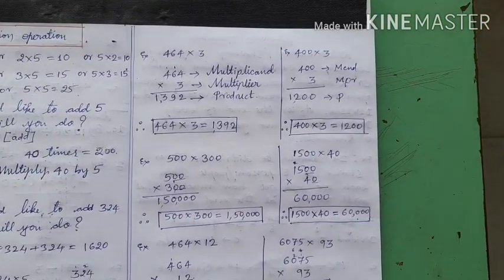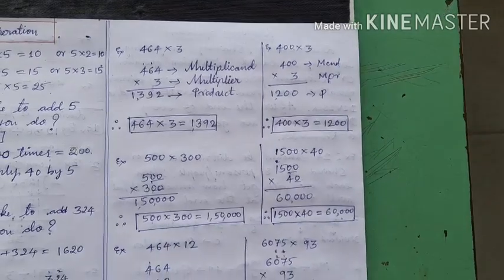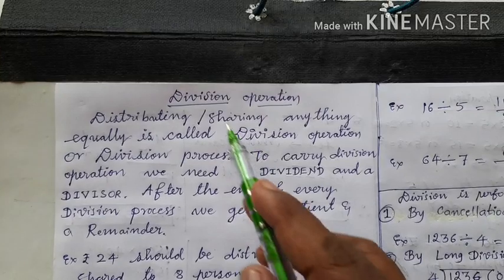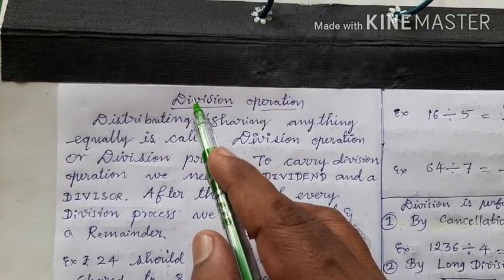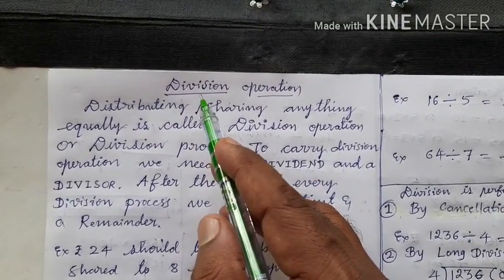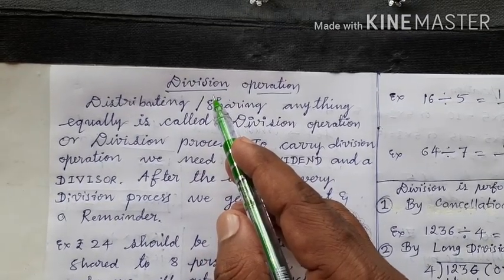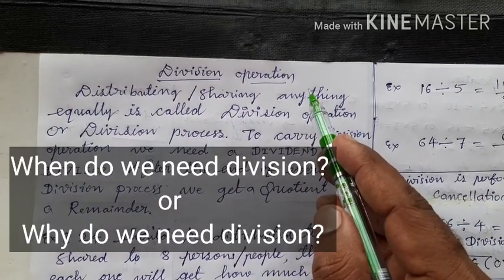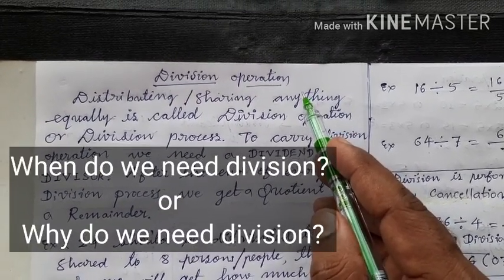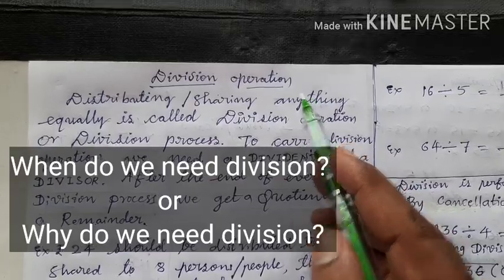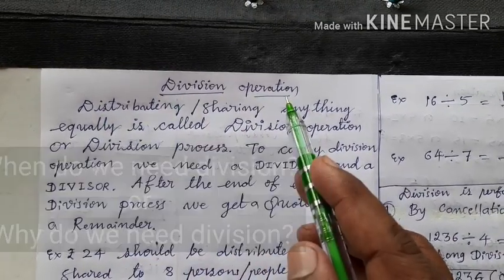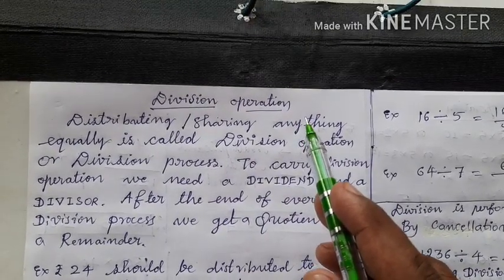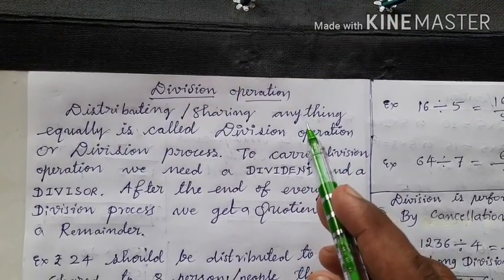Hope, children, you learned well about multiplication. Okay? Okay children, now we are going to learn a very important and interesting operation or process called the division process. Okay? When do we need division, or why do we need division? See here children, we need division under specific conditions. Okay? Or specific situations. Let us see one or two here.